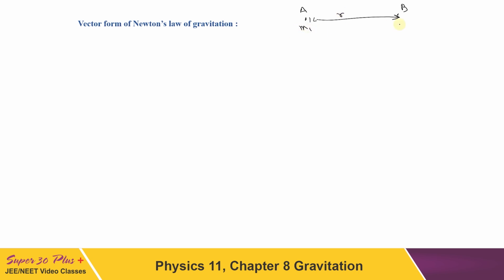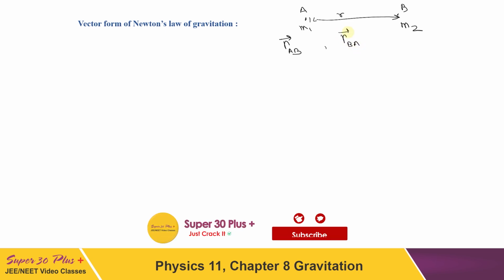Let that be m1 and m2. Then we can write, now position of A with respect to B will be in the direction of vector that has to be towards A. Similarly, we can write position vector of B with respect to A and its direction has to be towards B.